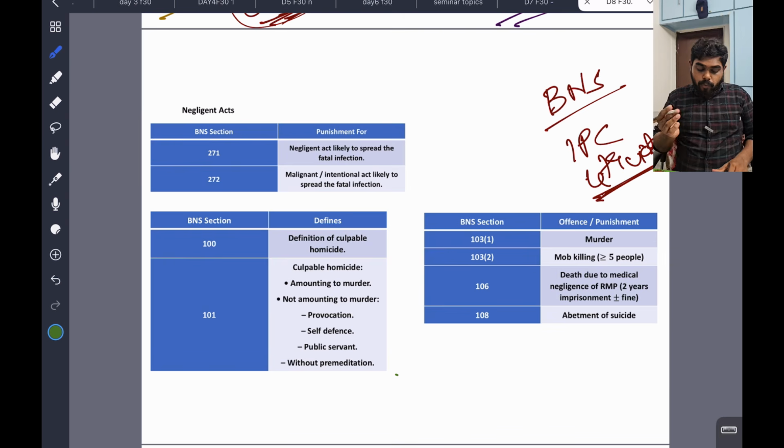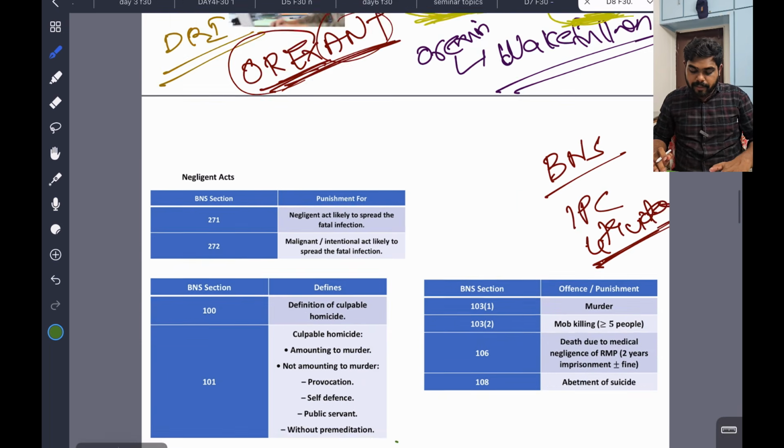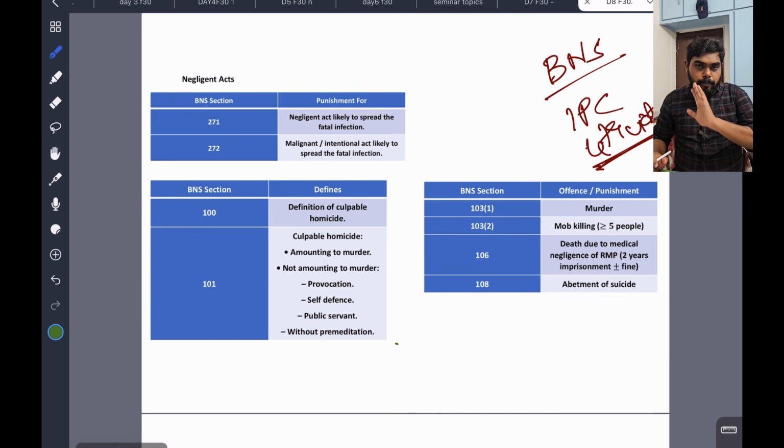Now I am going to discuss some negligent acts and BNS. The next two to three slides contain so many numbers. These numbers are very important, and there are many potential questions from this area, and you should know that also as a medical student, as a forensic PG or forensic student. Medico-legal aspects are many, and we have to know some sections. Many people can take forensic medicine as PG. You are practicing, you should know this, and as a citizen of India, you should know some basic things.